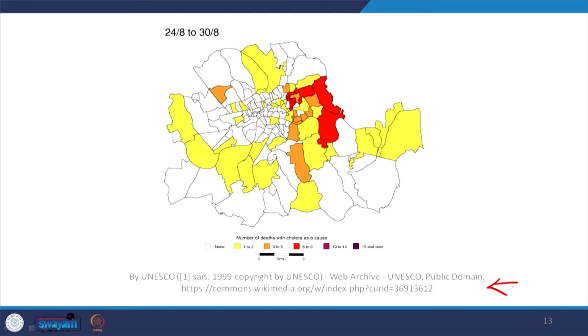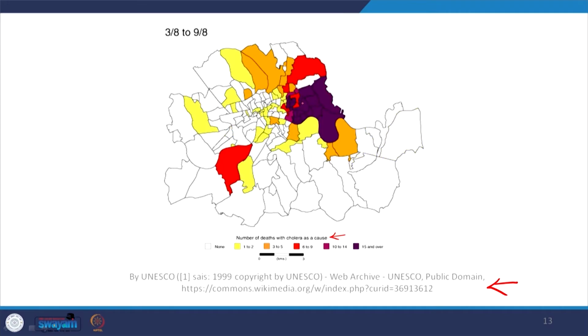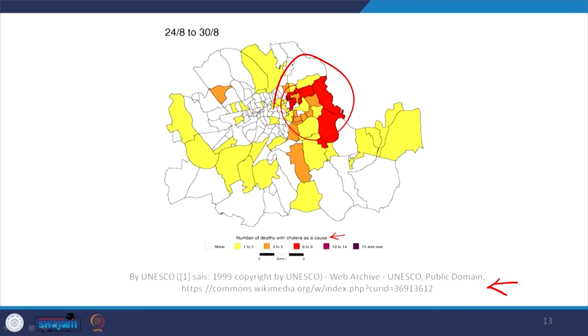So from here you have the number of deaths with cholera as a cause. This is the London outbreak, the one in 1854 that we are just talking about. So you see that it's relatively more concentrated in this particular area. And so again, as I mentioned, he piled up the statistics or the data, and what did he observe? He observed that this particular pump was a cause, and also that among the two water supply companies, those people who were taking water from a particular company were falling ill more often, that too with respect to cholera. Why is that?